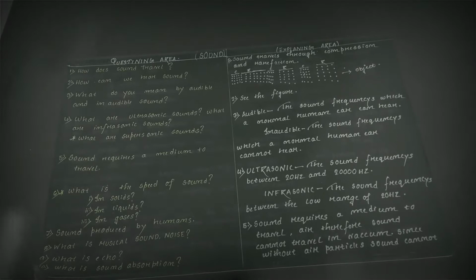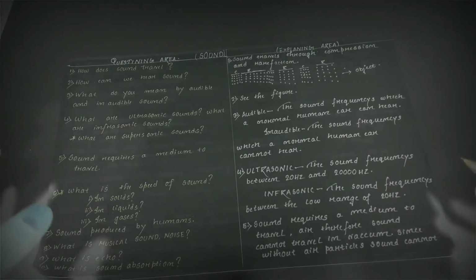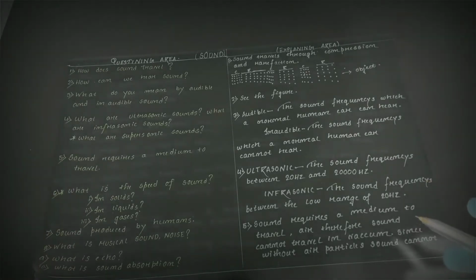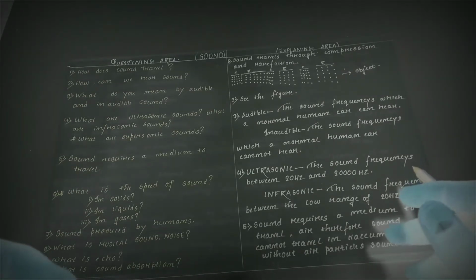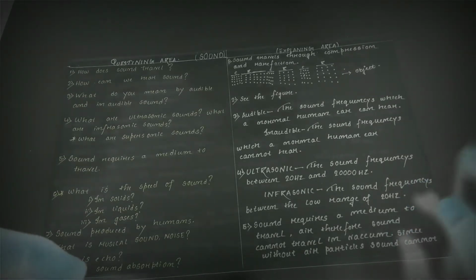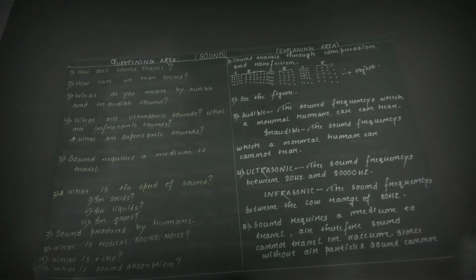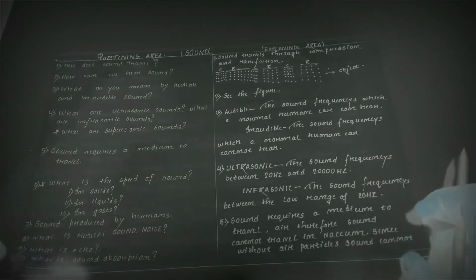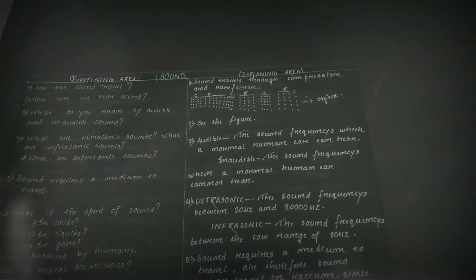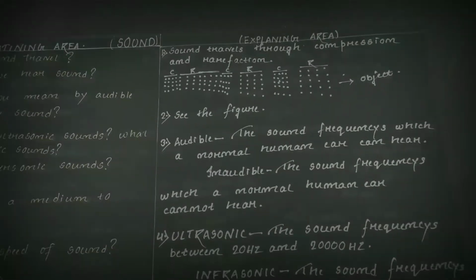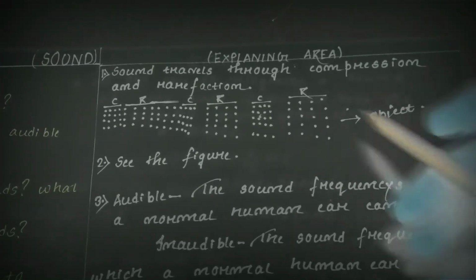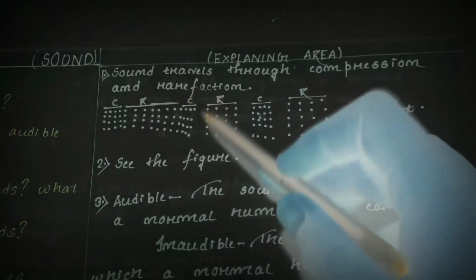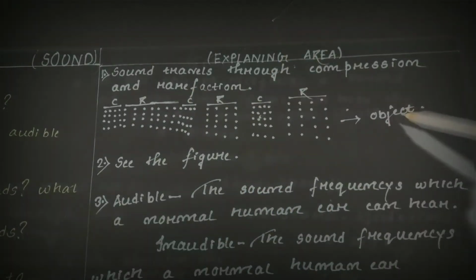So, let's start. The first thing is, how does sound travel? Generally, we can say that sound travels through compression and rarefaction. Now, what does compression mean? What does rarefaction mean? Let's explain you with the given diagram. First, I zoom into the given diagram. Yes, here you can see an object drawn. Here comes CR, and this is the object.